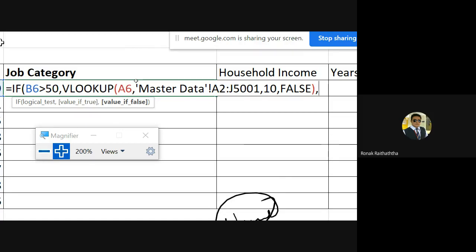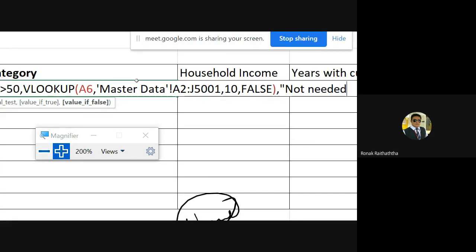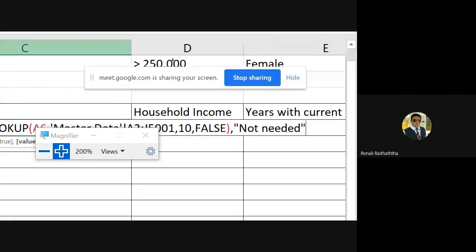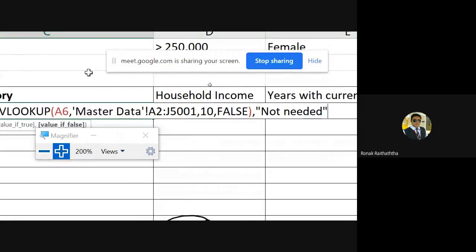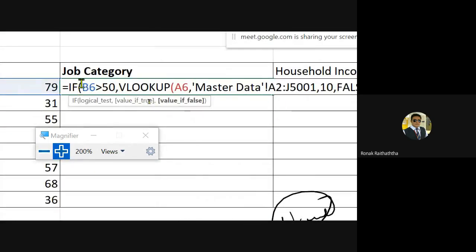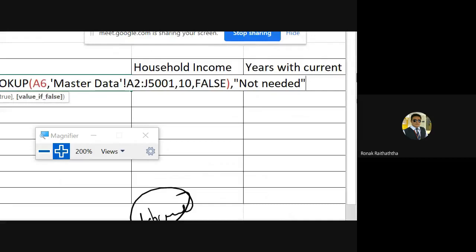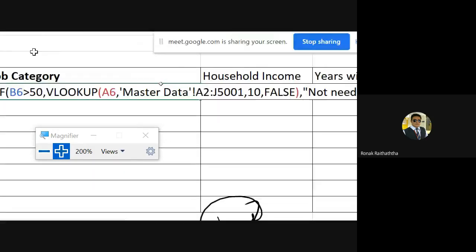What is the condition? That means if B6 is not more than 50, then in double inverted commas I would be writing "not needed", closing the double inverted comma. And the very first bracket that we inserted, the one for B6, that also has to be closed. So closing one more bracket. So this is how your formula would be looking.